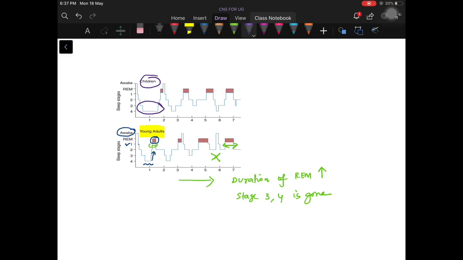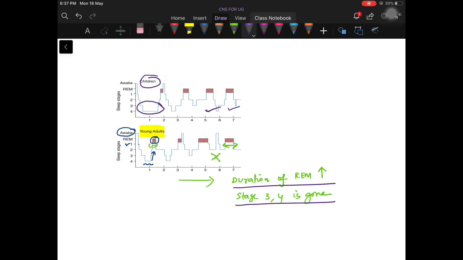Even in the late hours and early mornings, stage 3 and 4 continue or come in between. So this is the main difference. The duration of REM increases as the sleep proceeds, and stage 3 and stage 4 no longer exist in the case of young adults.